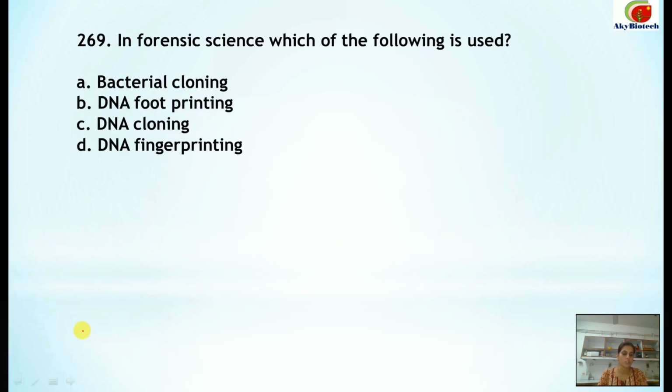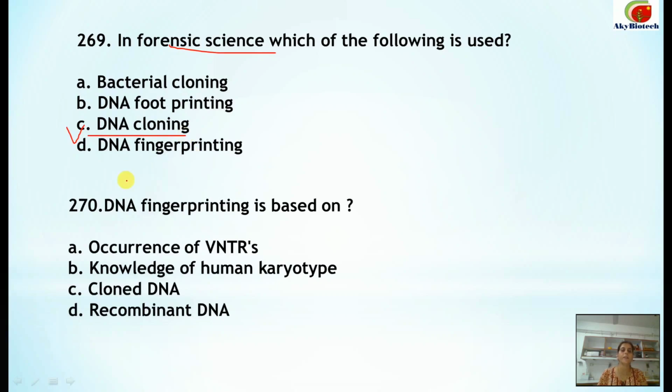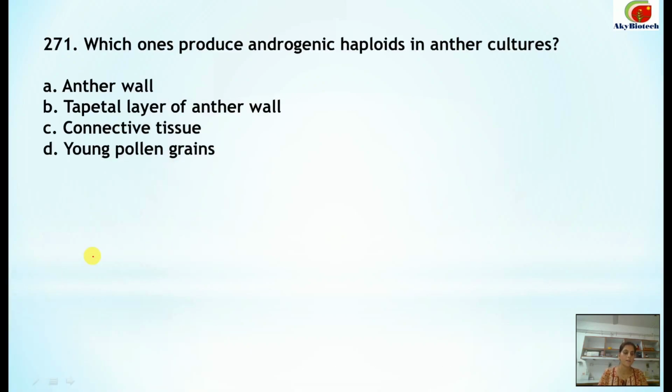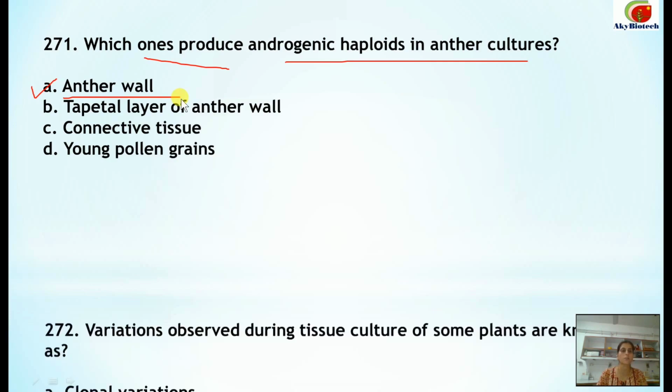Then question number 269. In forensic science, which of the following is used? In case of forensic science, what is used? DNA cloning. This is the correct option. Number 270. DNA fingerprinting is based on the occurrence of VNTRs, that is variable number of tandem repeats. Number 271. Which ones produce androgenic haploids in anther culture? So the correct option is the anther wall. This one is the correct option.